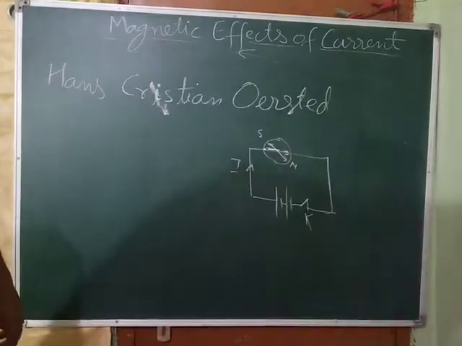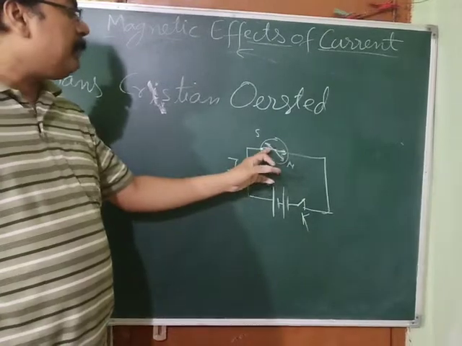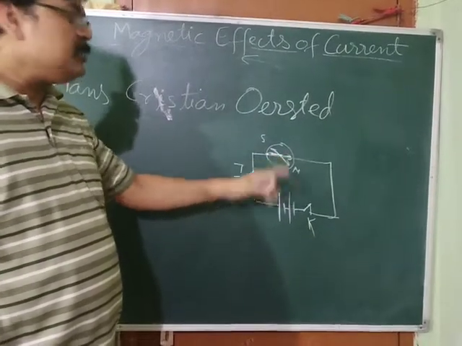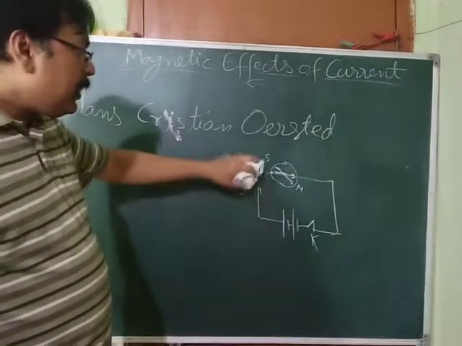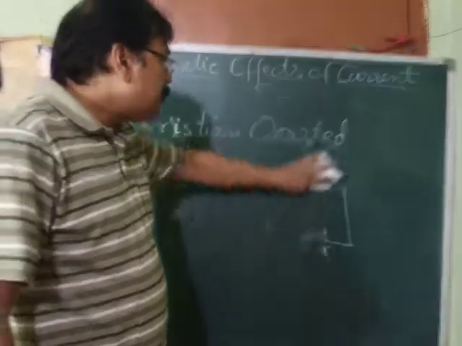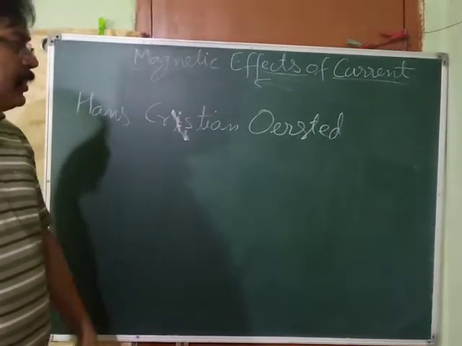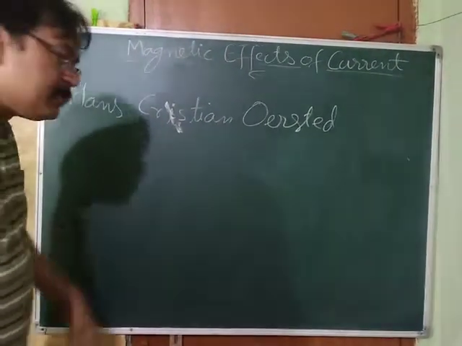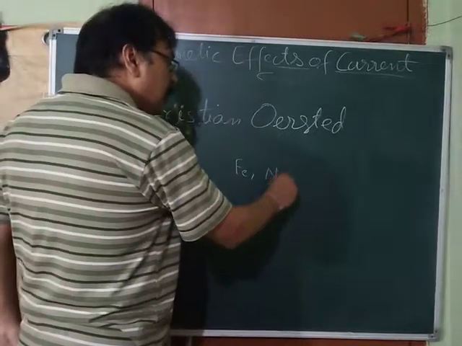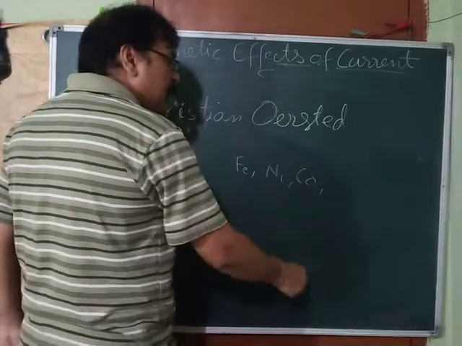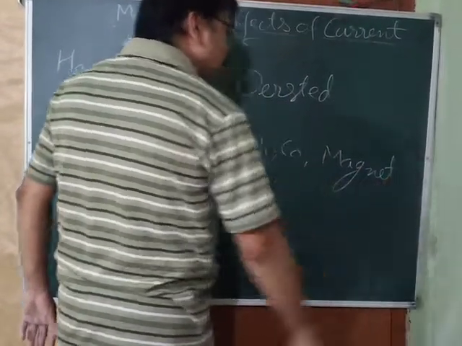Now he started thinking, why is it that only when the current is flowing, this magnetic compass needle changes its position? That means some force starts acting on this needle. And my dear children, the needle of a compass is made up of a magnet, and we know that on a magnet, either iron or nickel or cobalt or another magnet can apply force.